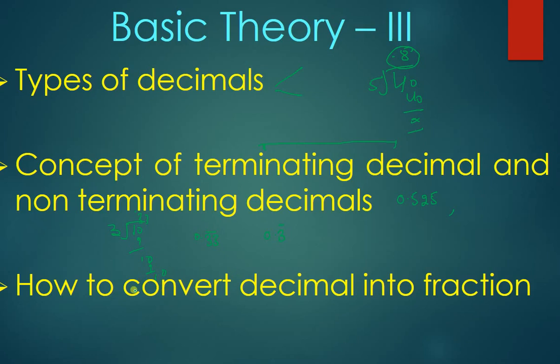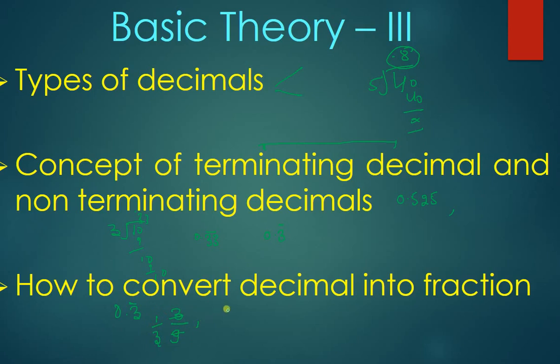Now the question comes how to convert decimal into fraction. Like if we say 0.3 bar, this is a non-terminating decimal. For any kind of non-terminating decimal, for the number of digits which have a bar over them, you have to write that many 9s in the denominator, like 3 by 9. This will happen to be 1 by 3.